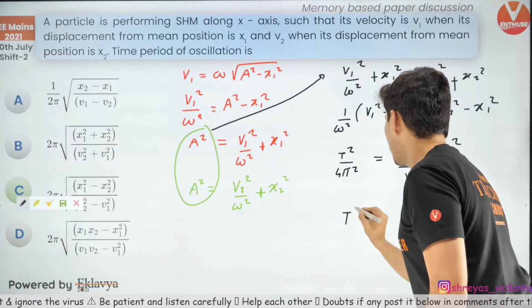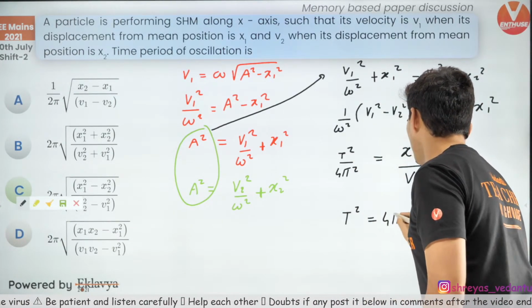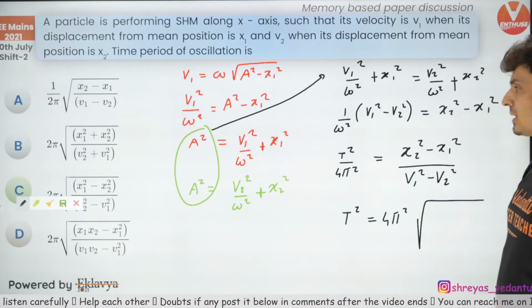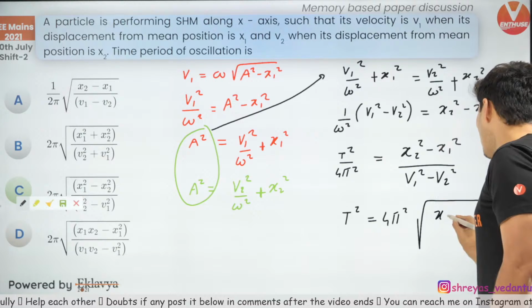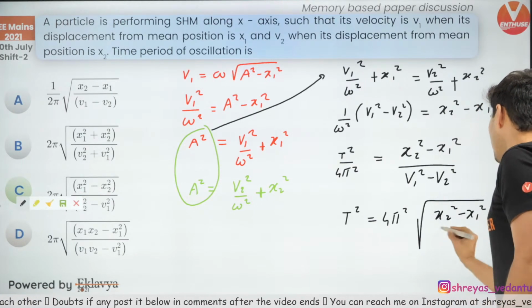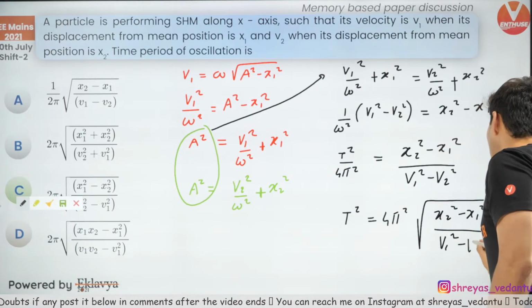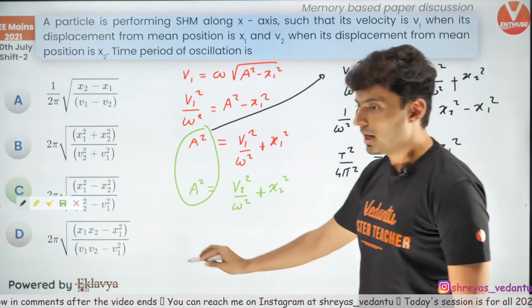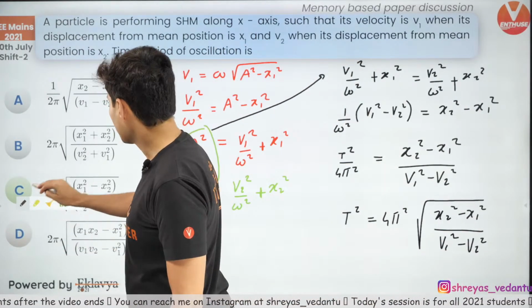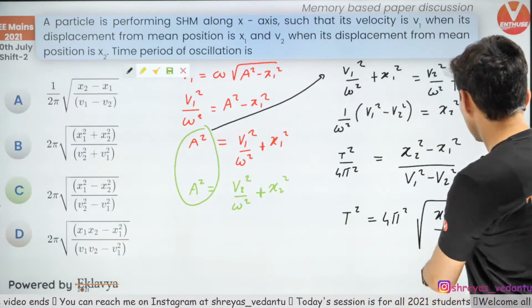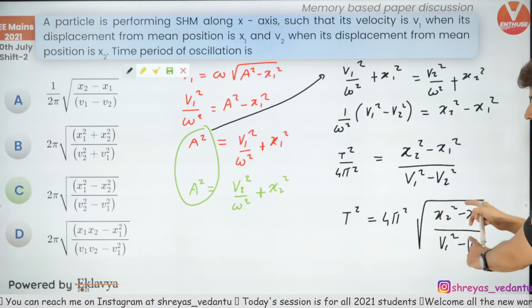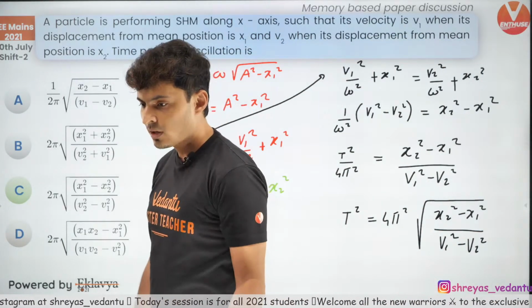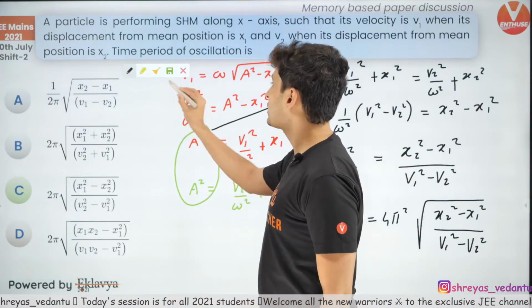Now you take this on the other side. So T square will be 4 pi square root of, okay, just check this out if this is fine, X2 square minus X1 square divided by V1 square minus V2 square. Now you can take out minus common from numerator and denominator and you will get option C. Check this out. Just take minus common outside. So make this as X1 minus X2 whole square, and this will become V2 minus V1 square. Yep. So all you need is this formula.